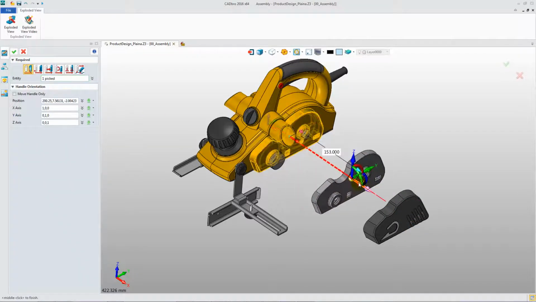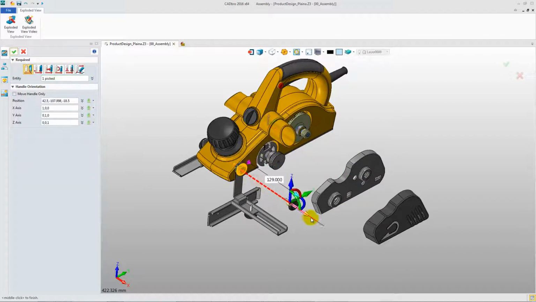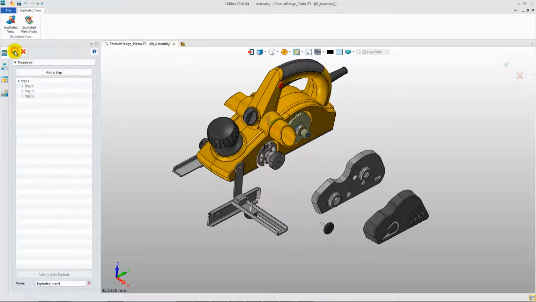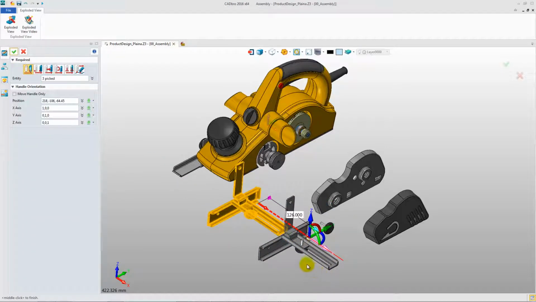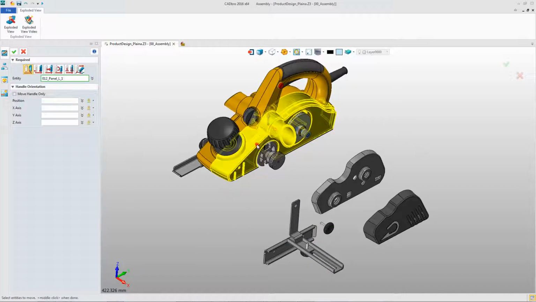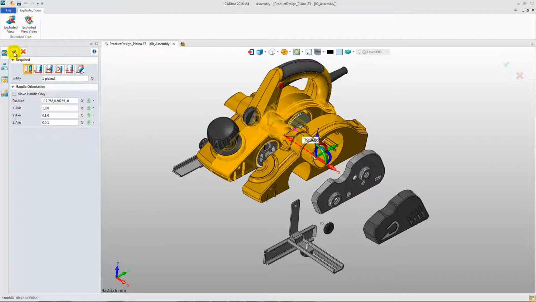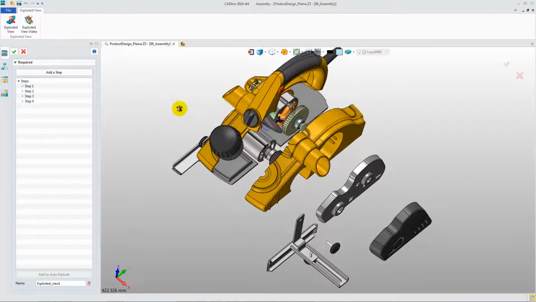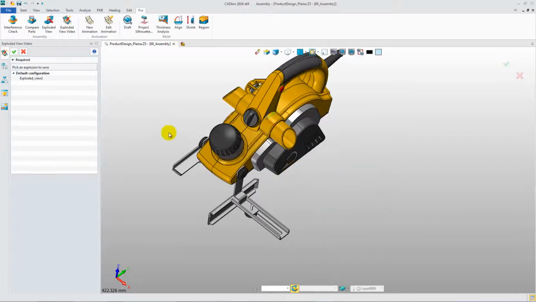Repeat this operation. Move other components one by one. We can even move several components together. Try again. Another good feature is, this process can be saved as the AVI video to share with others.